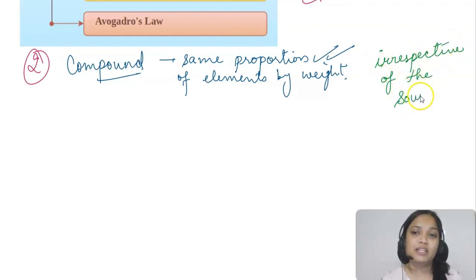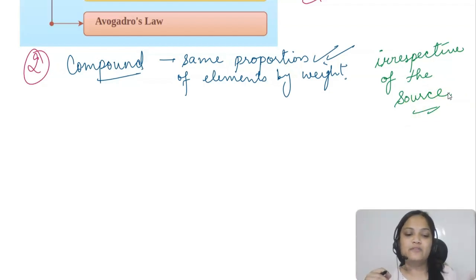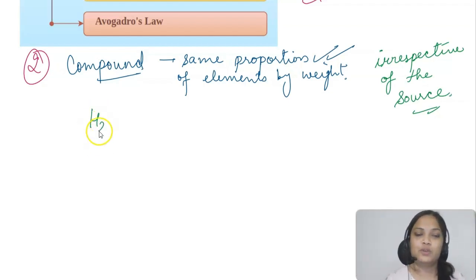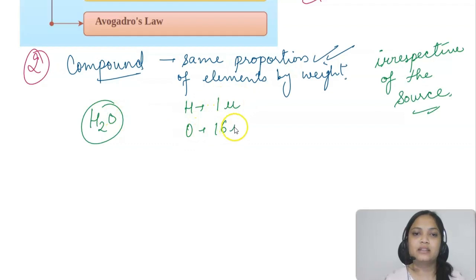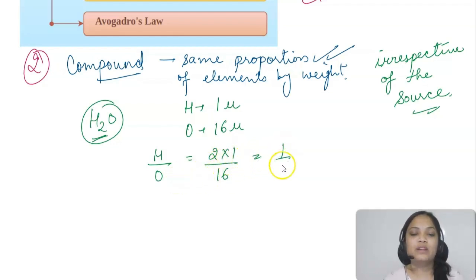Suppose students take some water from your home, I take some water from my home, some person takes water from America, or you take it from any sea or ocean. You know the chemical formula of water is H2O. What is the atomic mass of hydrogen? It's 1 u, and for oxygen it is 16. Can you find out the ratio of masses of hydrogen and oxygen? How many hydrogen atoms do I have in water? 2, right? 2 into 1. And for oxygen it's 16. So the ratio will come out to be 1 upon 8. It means that hydrogen and oxygen are combining in 1:8 by mass.